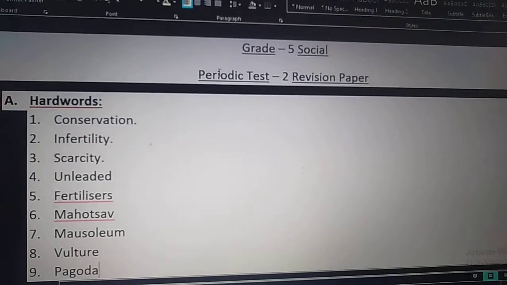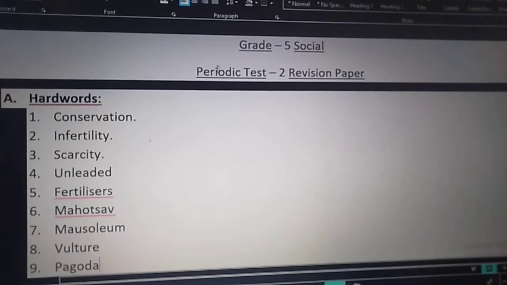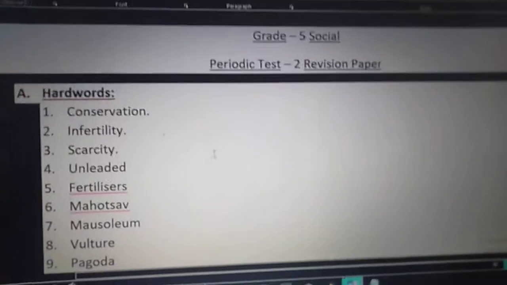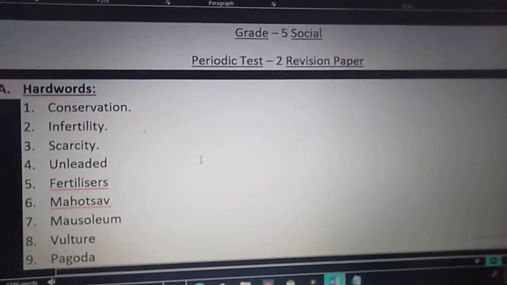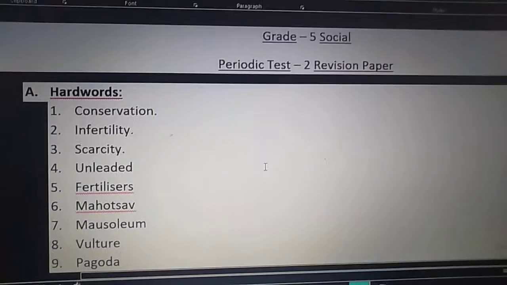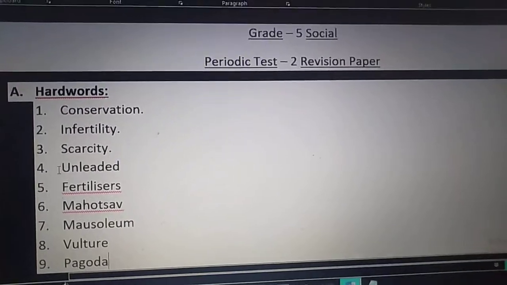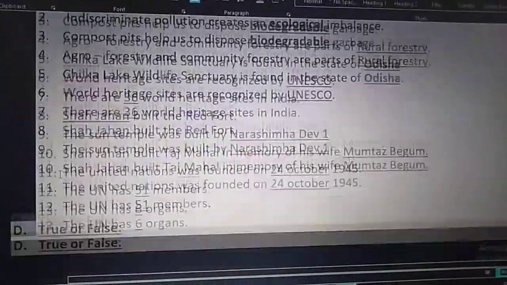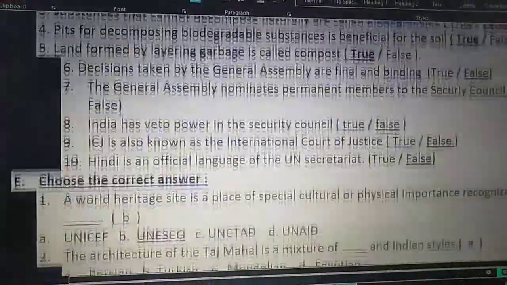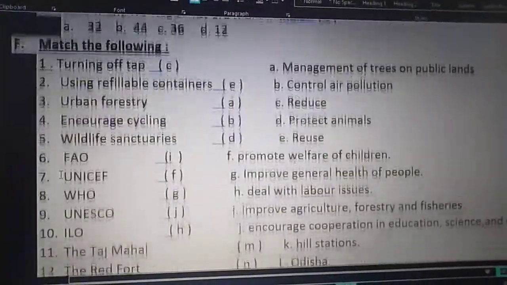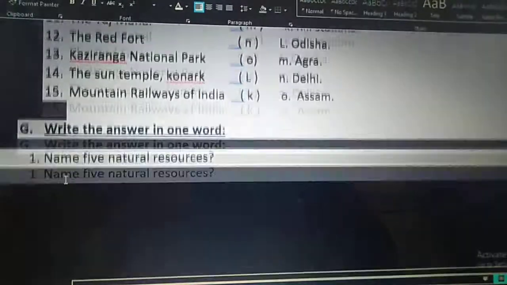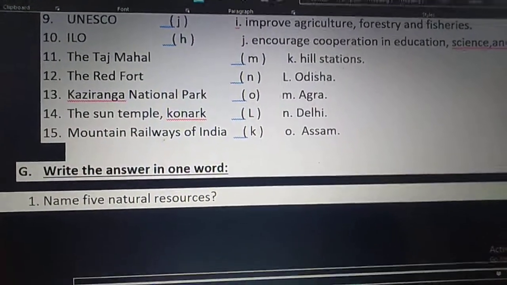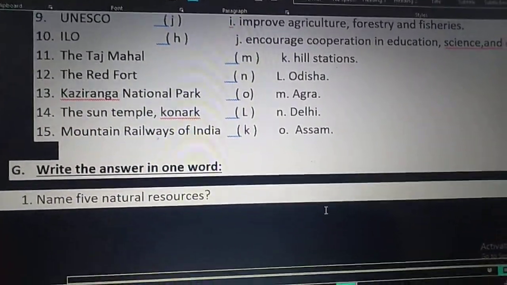Children, today I am going to start the revision topic with short question and answers. So all of you open your periodic test 2 revision paper. In your previous classes, children, you have done the revision in hard words, meanings, fill in the blanks, true or false, choose the correct answers, match the following, right? And in today's class, you are going to do the revision in one word answers.